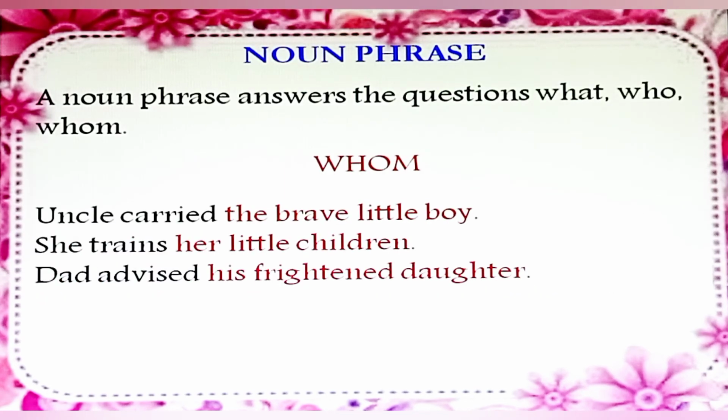If we get the answer for the question whom, then it's a noun phrase. Example, Uncle carried the brave little boy. Whom did uncle carry? The answer is the brave little boy. So it is a noun phrase. She trains her little children. Whom does she train? The answer is her little children. So her little children is a noun phrase here. Dad advised his frightened daughter. Whom did dad advise? The answer is his frightened daughter. So his frightened daughter is a noun phrase here.